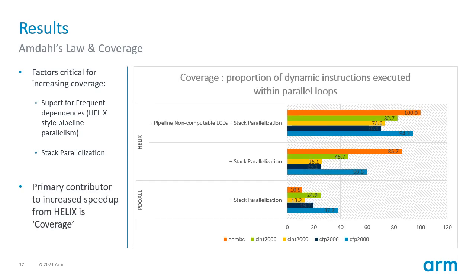Recall from Amdahl's law that speedup is not only a function of the parallel resources available, but also the fraction of code that can be parallelized. One interesting point of note is that for any loops that are amenable to parallelization through both the Helix and partial dual approaches, it is likely that the latter would provide a higher speedup as it need not conservatively implement worst-case synchronization between each iteration. Yet this too highlights the coverage advantage of Helix in that it can provide an overall greater speedup due to its better loop coverage.